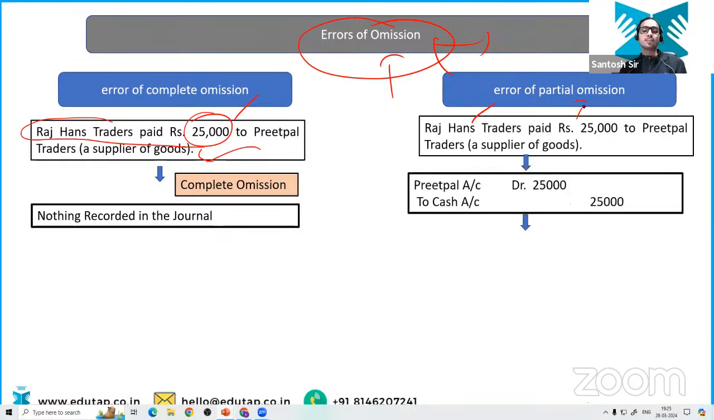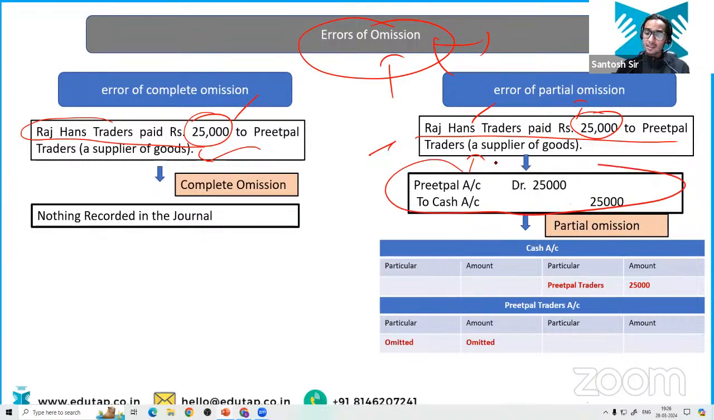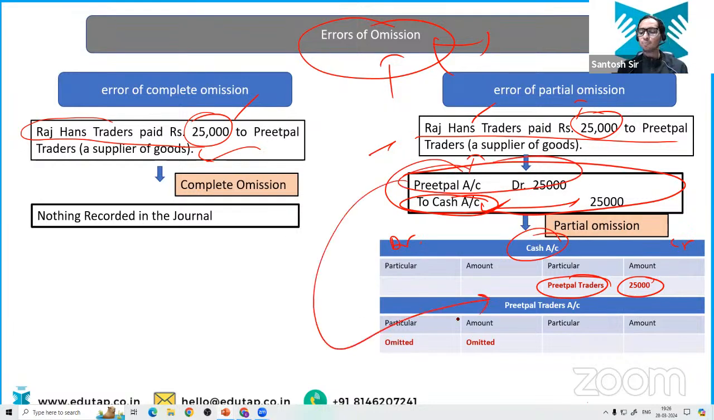But what is this error of partial omission? Suppose Rajhans Traders paid rupees 25,000 to Preetpal, a supplier of goods. Okay, this is the general entry. Now in the cash account, in the ledger account, he has entered on the credit side of this cash account the Preetpal Trader as 25,000. So this entry he has done. This entry he has posted to the cash account, but he forgot to post the Preetpal account entry to the Preetpal Trader ledger account. So he has omitted this. So this is your partial omission. One part of the entry is omitted.